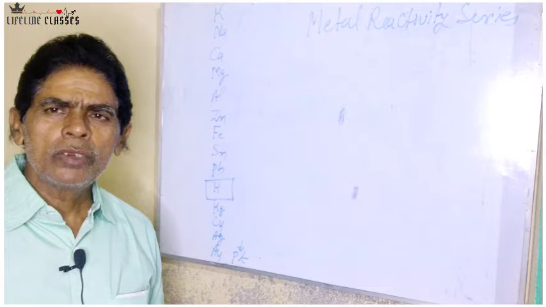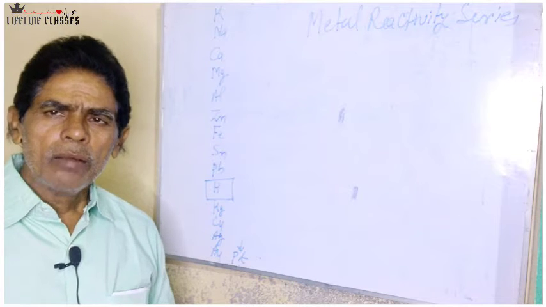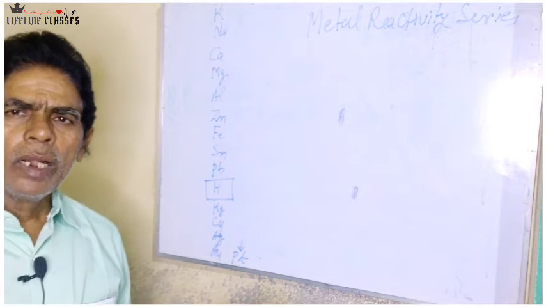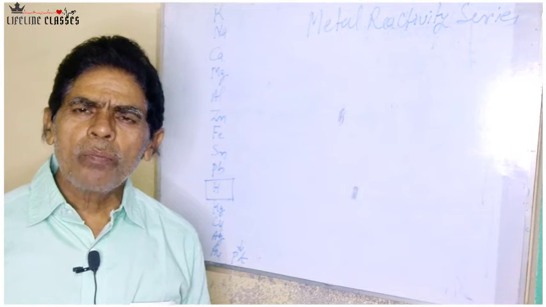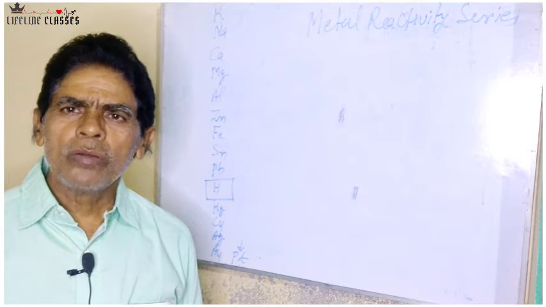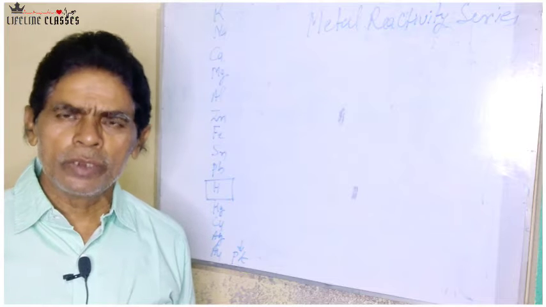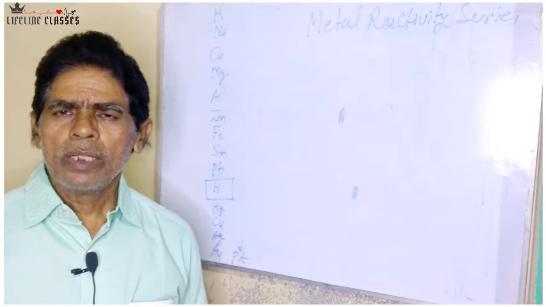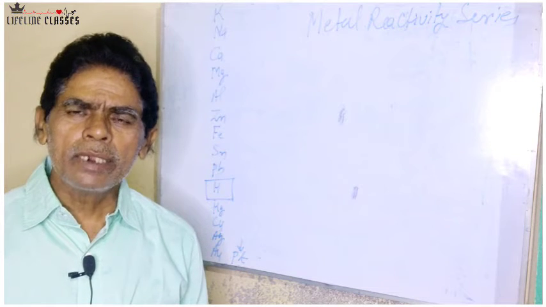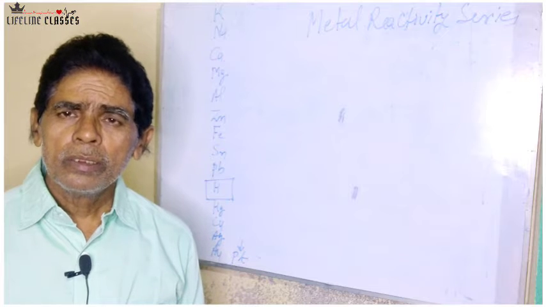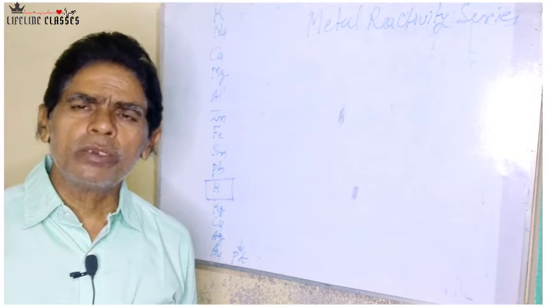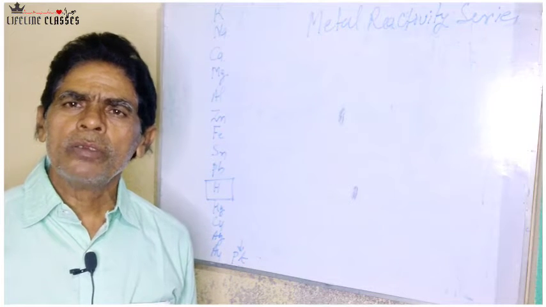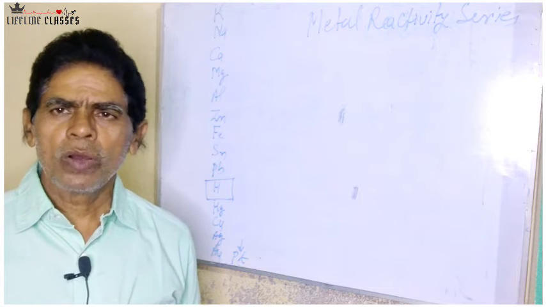Although hydrogen is a nonmetal, I have just told you that the reactivity of metals depends on the electron losing tendency, meaning the reducing power of a metal is determined or measured by the ease with which the atoms of the metal can lose electrons from their valence shells.